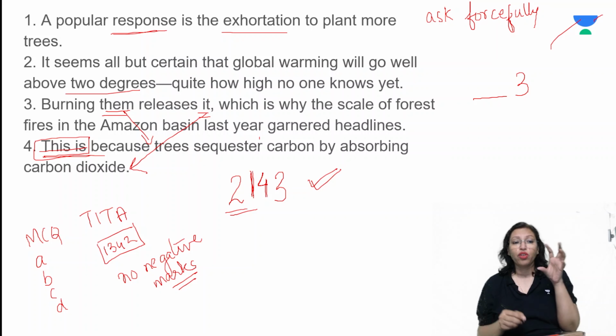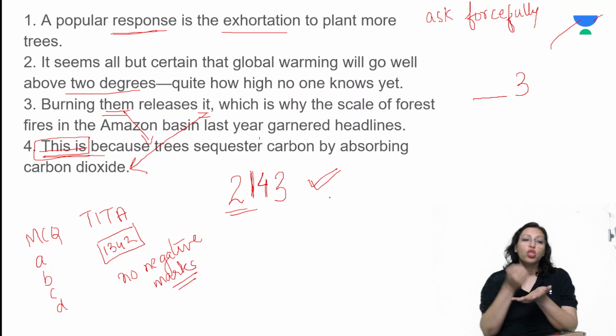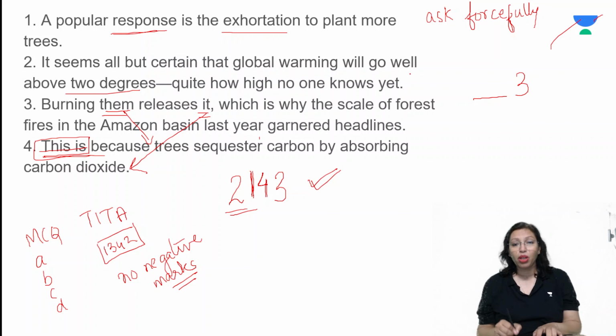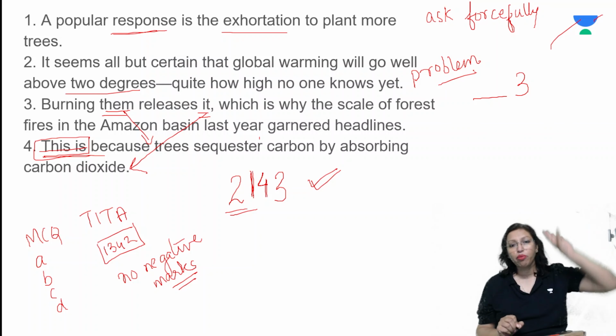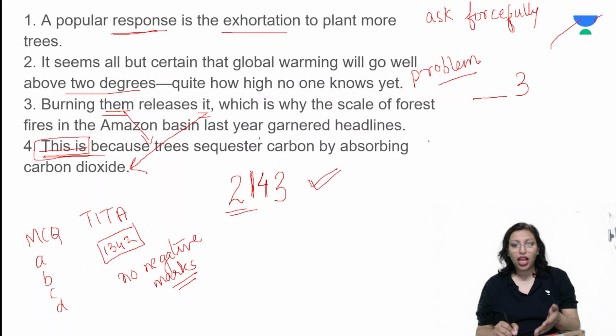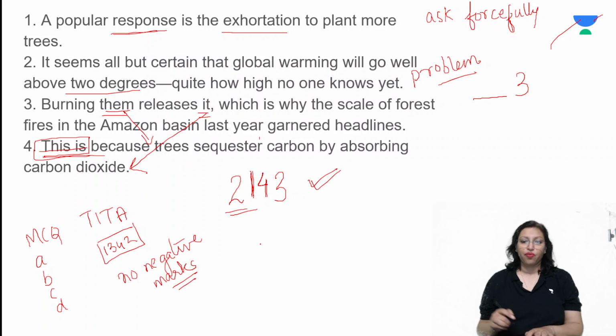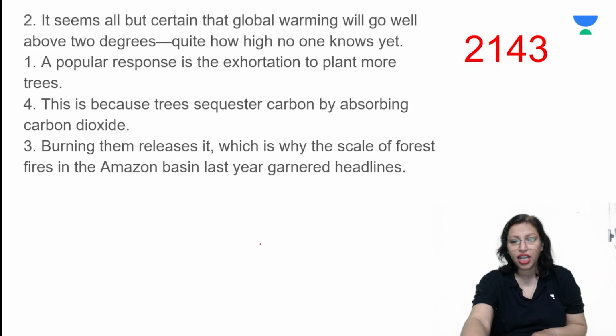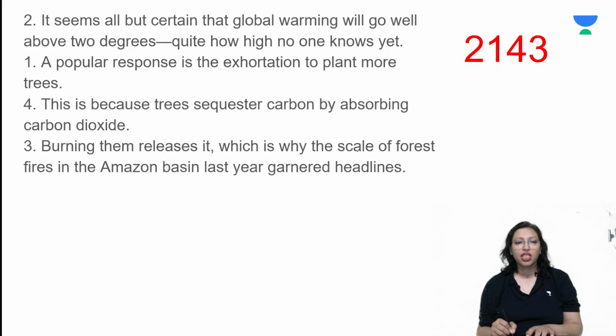The only sentence that you would have had problem arranging was sentence 2. But because sentence 2 starts by identifying the problem, what was the problem? The problem was that global warming will take the temperature at least 2 degrees and much more. And what will happen thereafter is mentioned in 1, 4 and 3. So this was a very beautiful problem solution set. So problem, and then we solve the set by the tree plantation. Okay, let us quickly check if the answer is correct. Yes, 2143 is the correct answer.